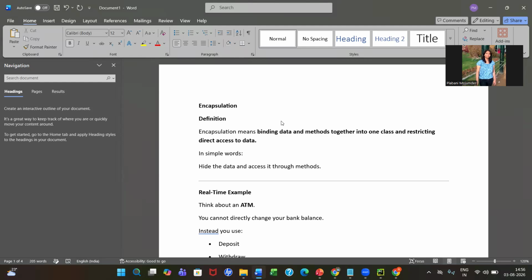Now, what is encapsulation? Encapsulation means binding data and methods together into one class and restricting direct access to the data. So, we don't want to give direct access to the data. We will make that data private so that I cannot access it, but it will be bound with other methods. Through those methods, we will be able to access the output, but we will not be able to modify the actual data set.